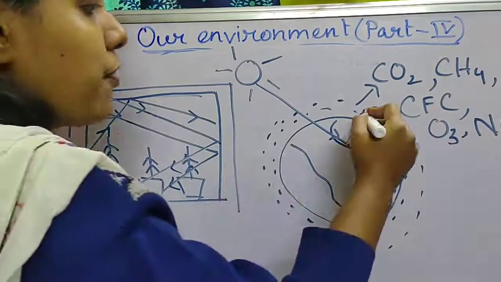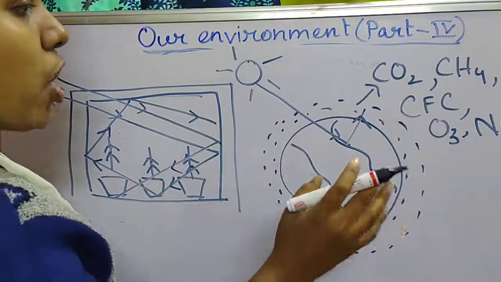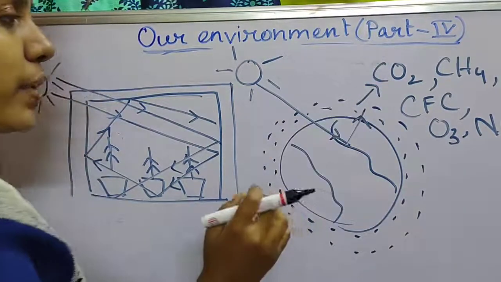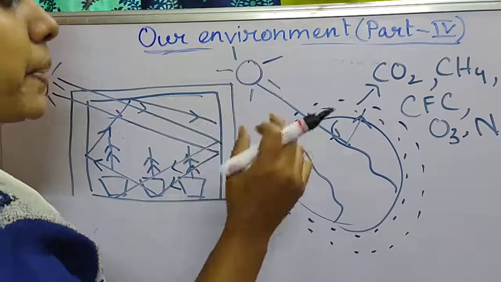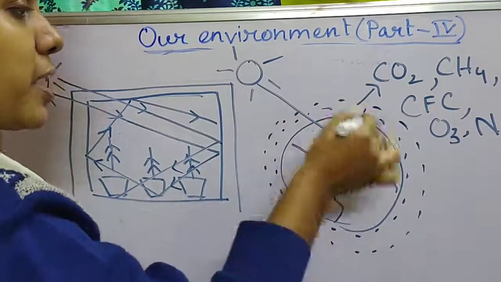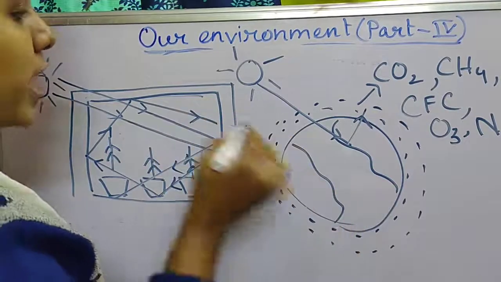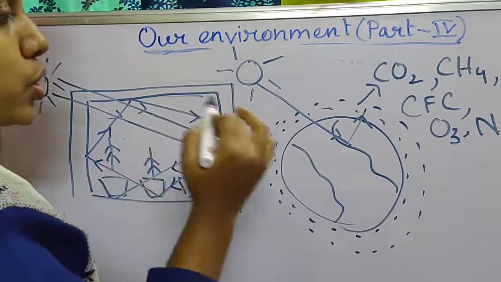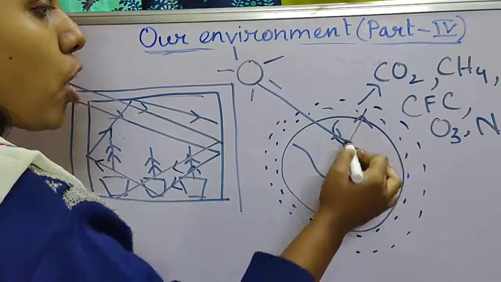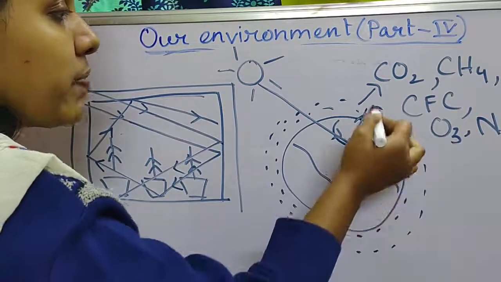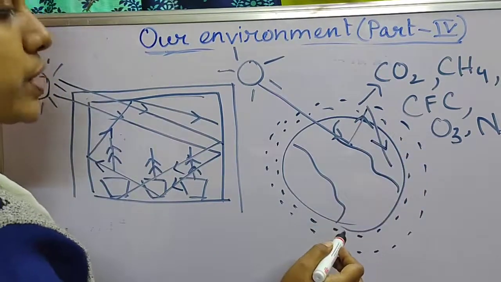So if the heat can go out freely, without any restriction, then it becomes cold. But whenever there are greenhouse gases, these greenhouse gases will act as the glass house. These greenhouse gases will prevent the solar heat or the solar radiation from going outside, and because of getting reflected, it will again come back to the surface of earth.